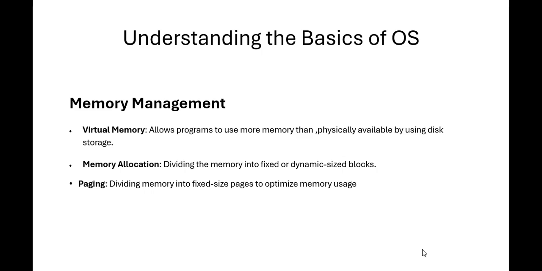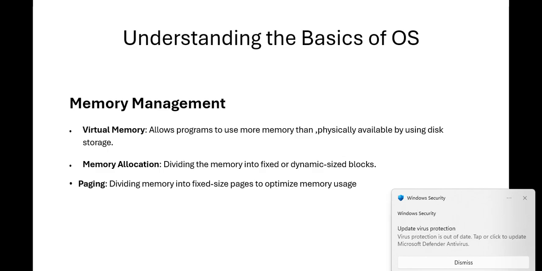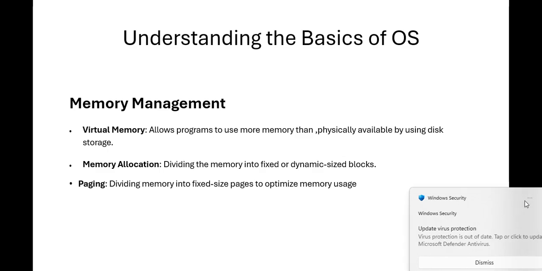Next, memory management. Virtual memory allows programs to use more memory than is physically available by using disk storage. Next, memory allocation. How is memory allocated in the operating system? By dividing the memory into fixed or dynamic size blocks. Next, paging. Paging divides memory into fixed size pages to optimize usage.